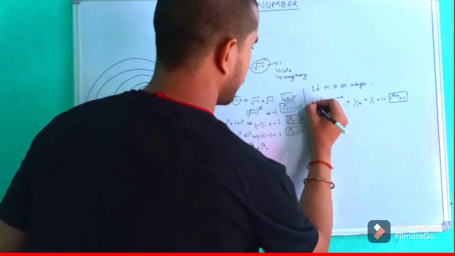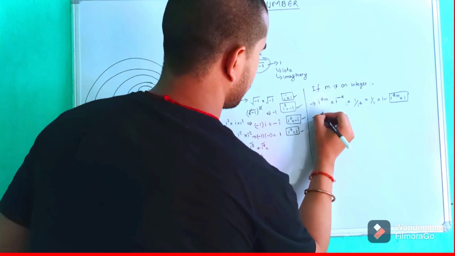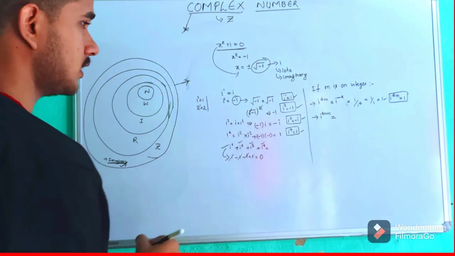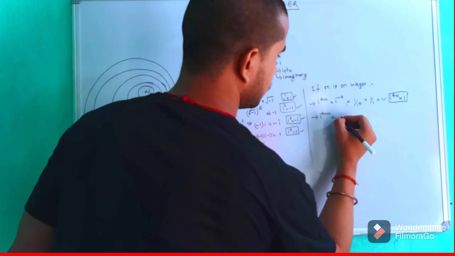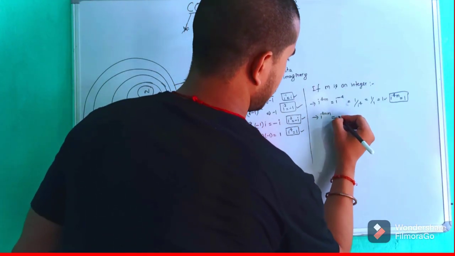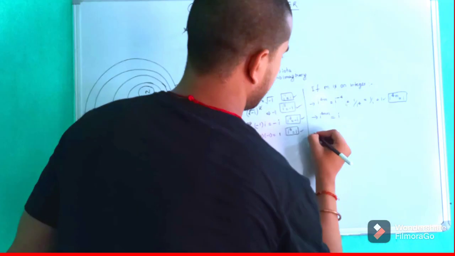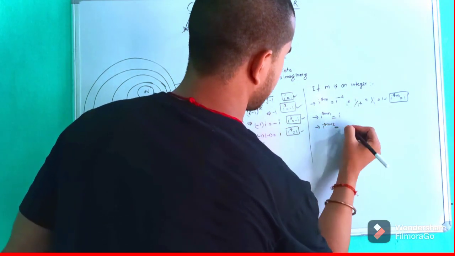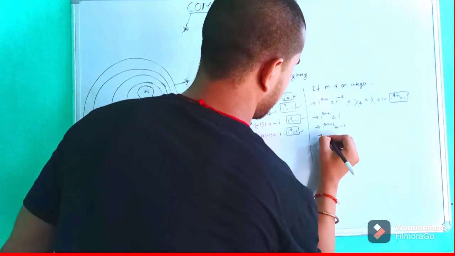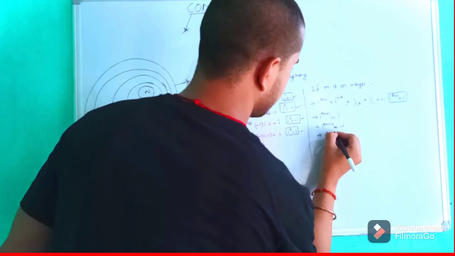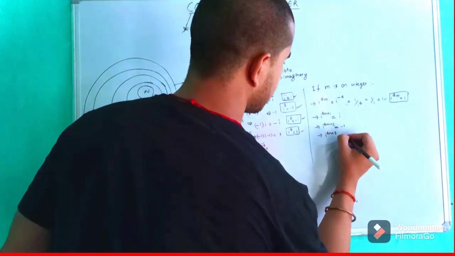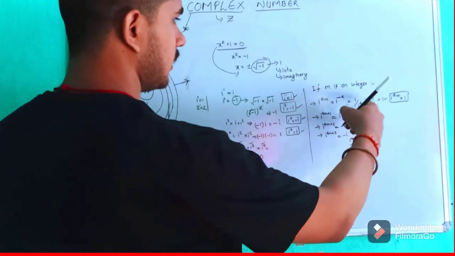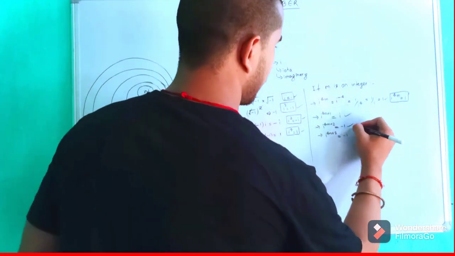That is nothing but i to the power 4m plus 1. i to the power 4m plus 1 gives us the resultant as i, and i to the power 4m plus 2 gives us the resultant as minus 1. i to the power 4m plus 3 gives us the resultant as minus i. So now if we try to add them again in a single row, we get again 0.